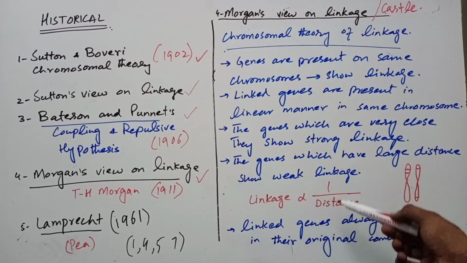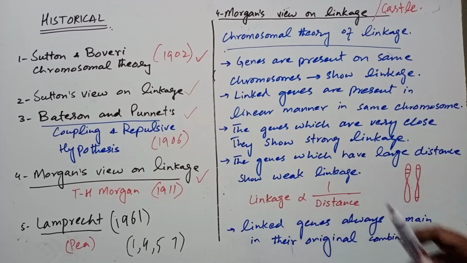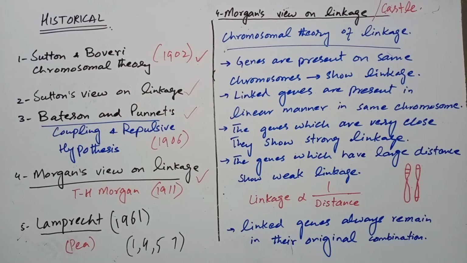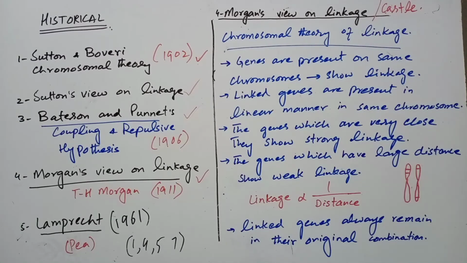Linkage is inversely proportional to the distance between genes on the chromosome. The degree of linkage depends upon the distance between the linked genes. The greater the distance between the genes, the lesser the degree of linkage, and the less the distance, the stronger the linkage. The linked genes always remain in their original combination. These were the 5 points of Morgan's linkage theory, and this was the historical background of genetic linkage.